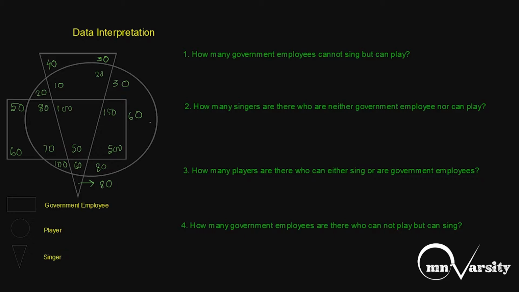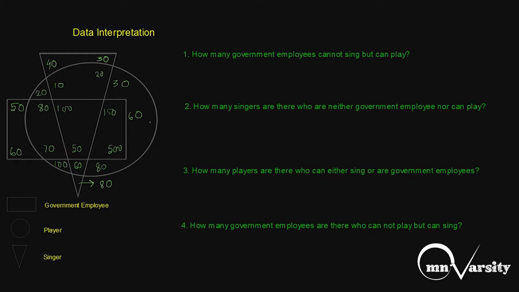The first question is, how many government employees cannot sing but can play? Since we are asked to search within government employees, we are going to search the numbers within the rectangle. Another clause is the employees cannot sing. So I need to eliminate the portion which is within the triangle. But can play.